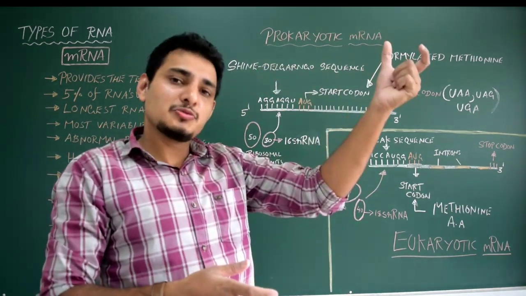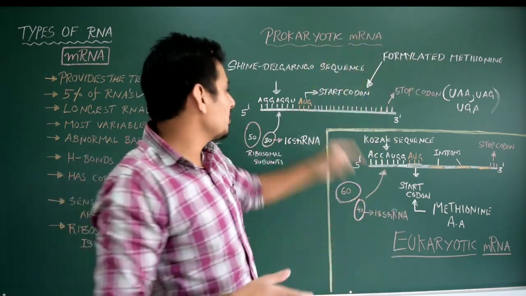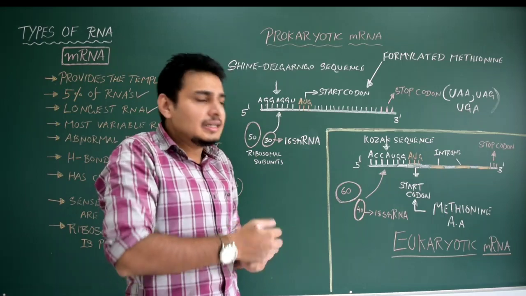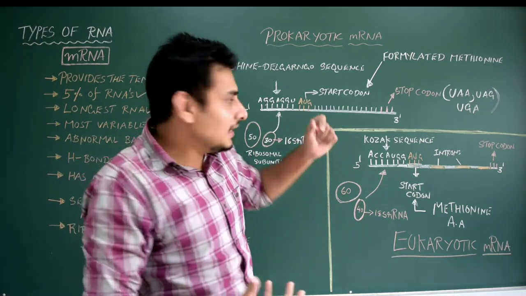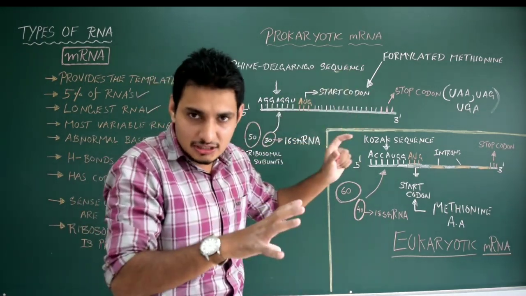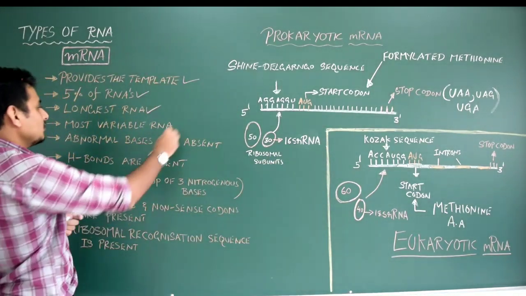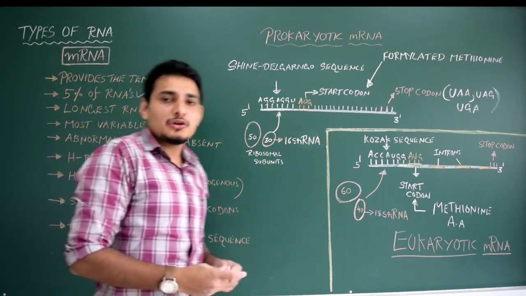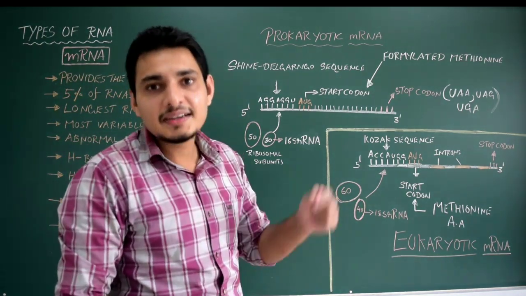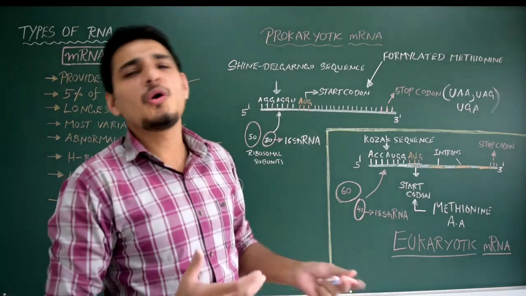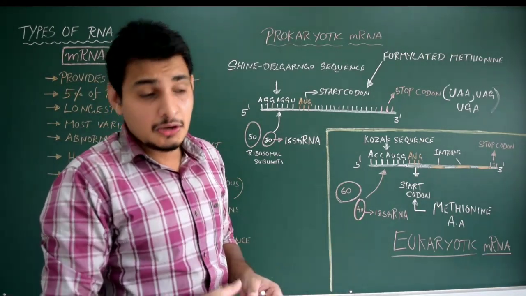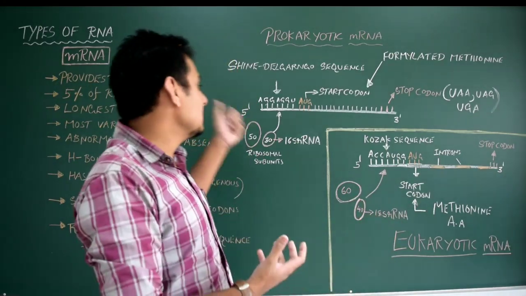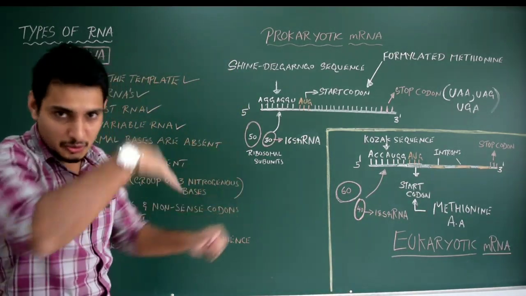Whatever the bases present within the template strand will be copied to mRNA. So it differs depending on which template strand it is synthesized from. Got it? Okay, so it is most variable. Abnormal bases are absent, because it is synthesized from the template DNA strand. So there are no abnormal bases or ribonucleotides, whereas in the case of tRNA, you will see some abnormal bases. We'll talk about it later.